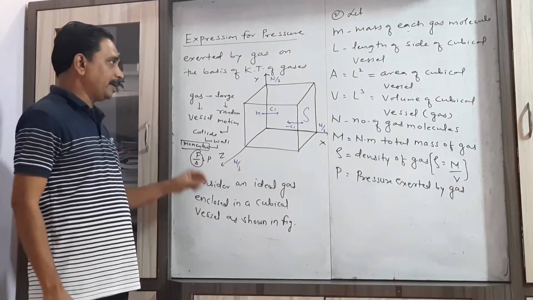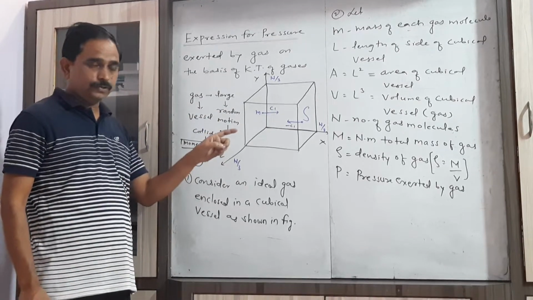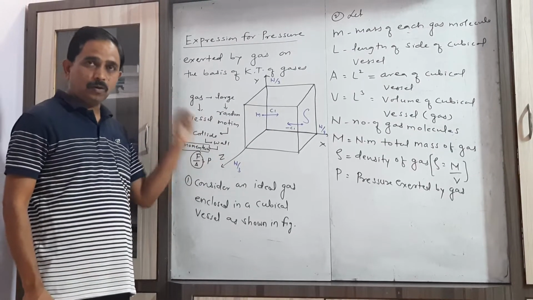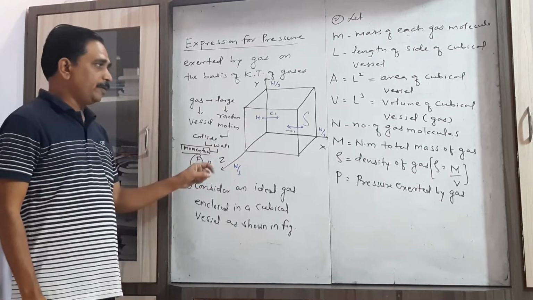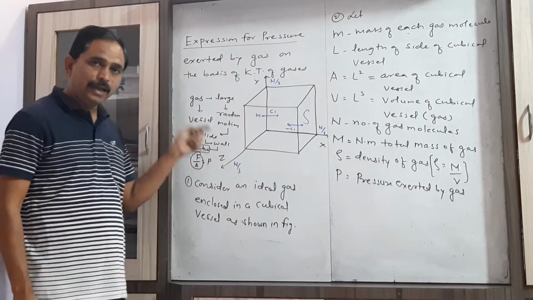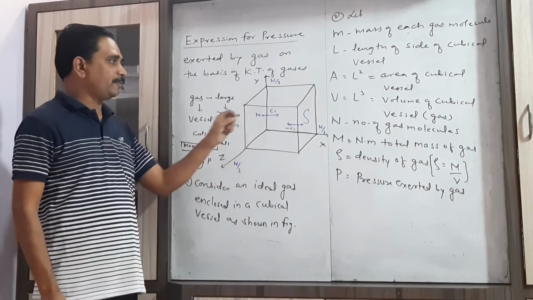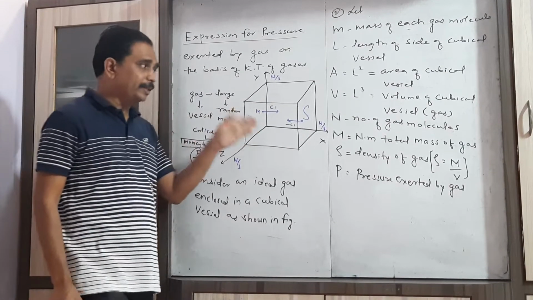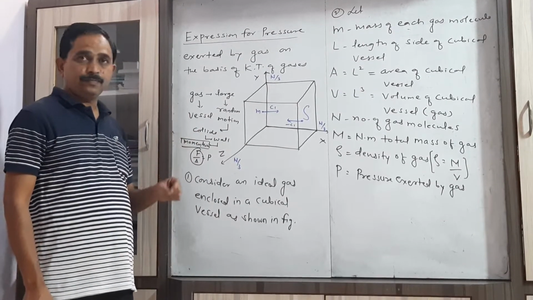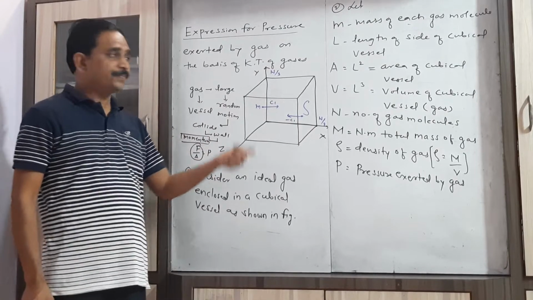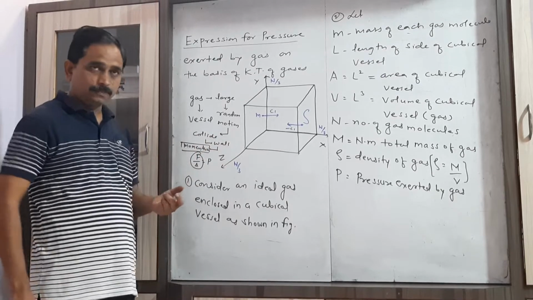Let us repeat again. Any gas consists of a large number of molecules. These molecules are always in a state of random motion. During their random motion, they collide with each other as well as with the walls of the container. When they collide with the walls, there is a change in momentum: momentum lost by the gas molecule and the same momentum gained by the walls of that vessel.